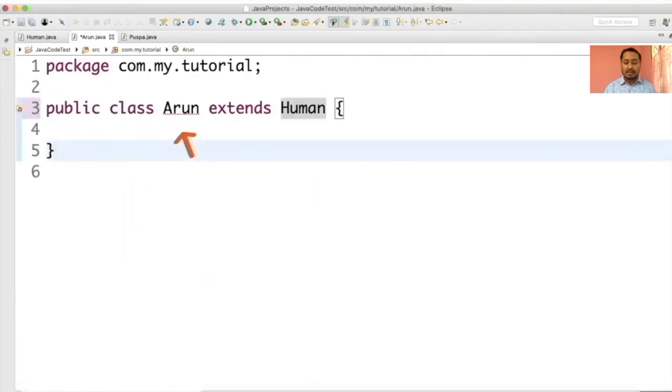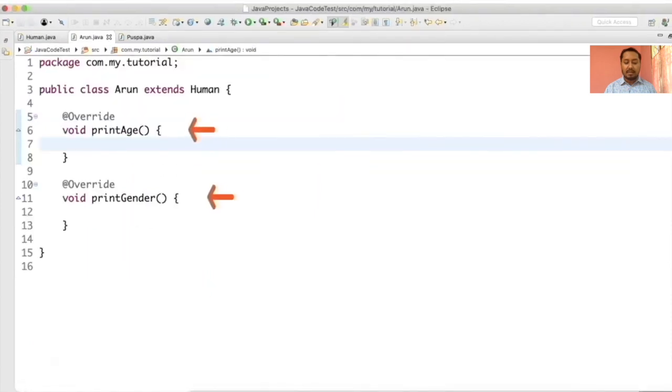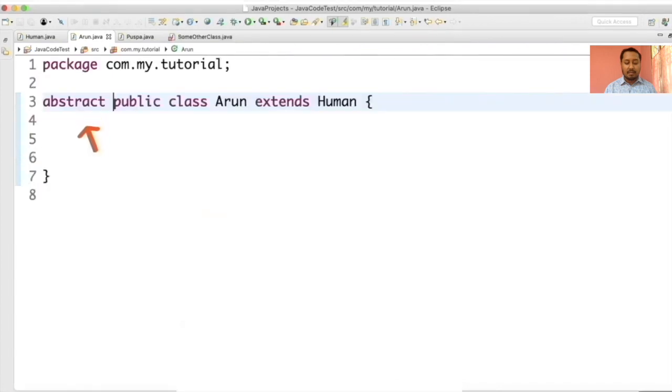Other classes extend the abstract class and implement the abstract methods of the abstract class. If an implementing class does not implement all the abstract methods of the abstract class, then the implementing class also needs to be declared as abstract.